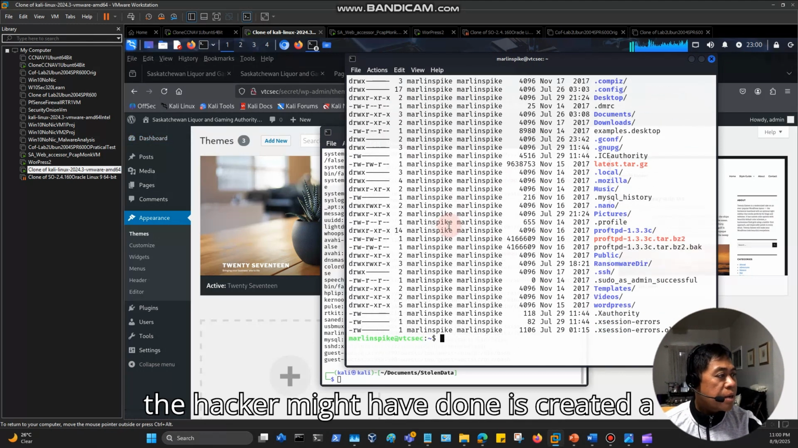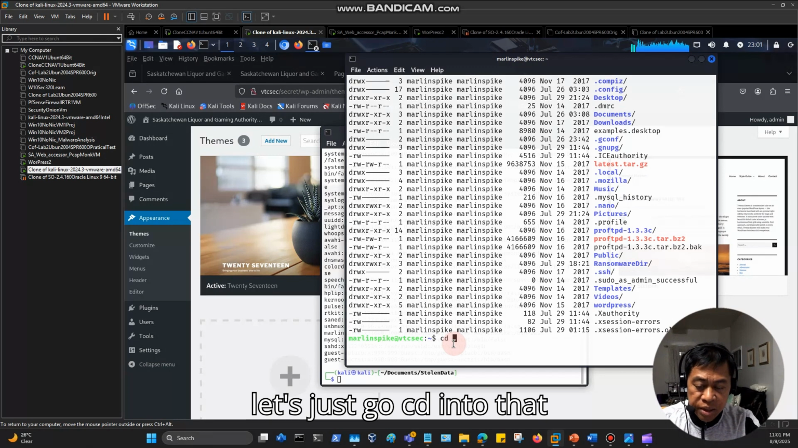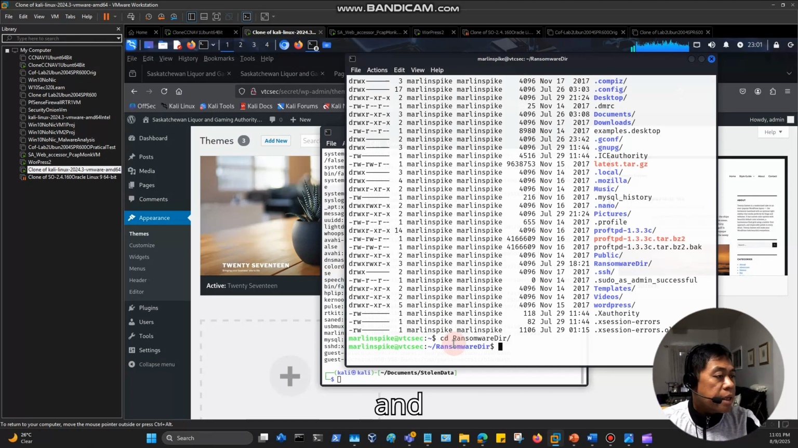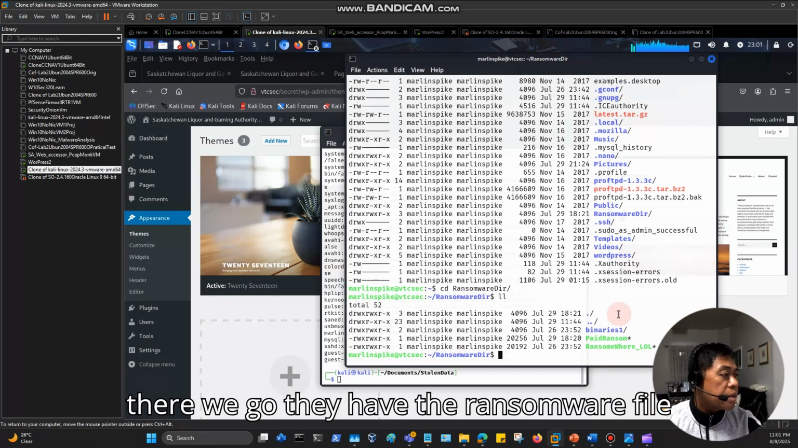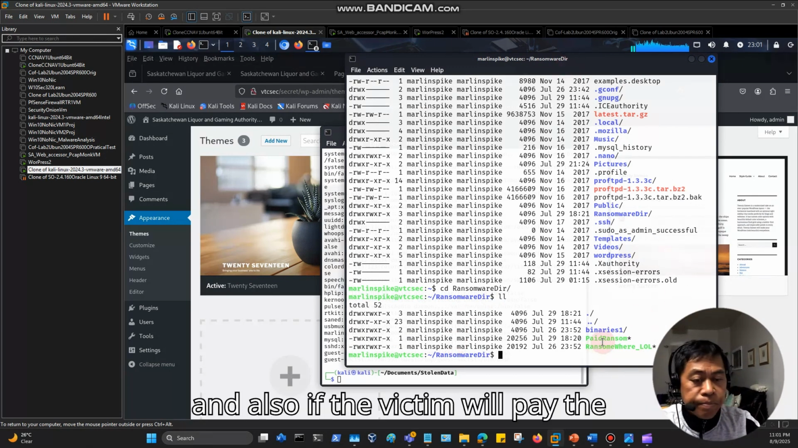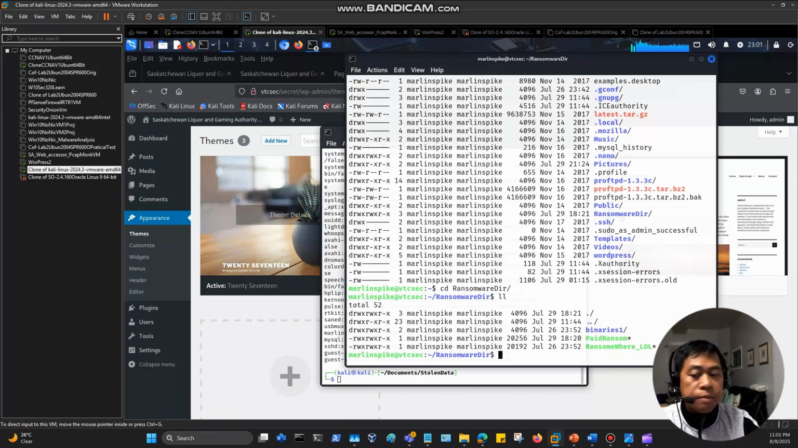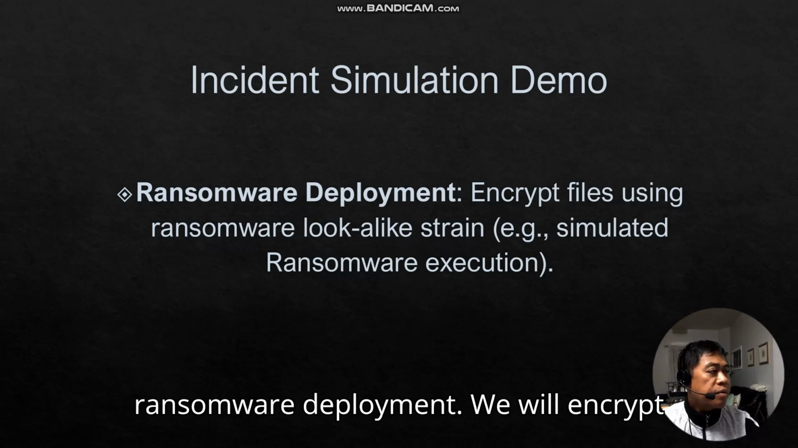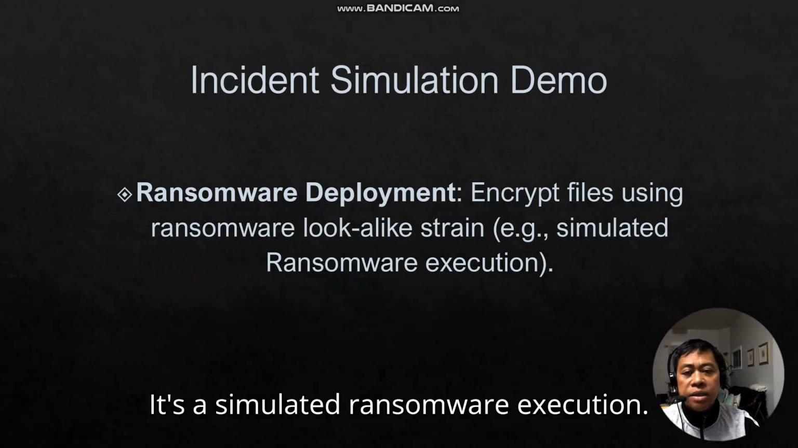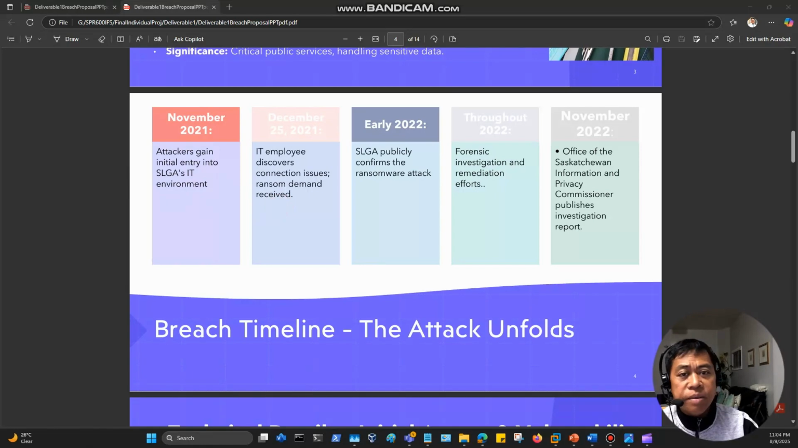What the hacker might have done is create a ransomware directory, so let's cd into that. There we go, they have the ransomware file, and if the victim pays the ransom, it will SSH in again and execute this part. Now for the final part of our incident simulation demo, the ransomware deployment. It will encrypt files using a ransomware lookalike strain. It's a simulated ransomware. On December 25, 2021, an IT employee discovered connection issues and a ransom demand was received.